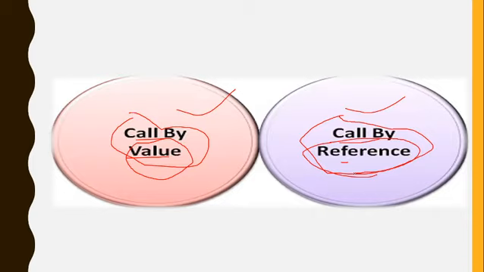Let it be understood, it's very important. A question that will come in your examination: call by value and call by reference are ways of passing parameters. Let's see call by value.